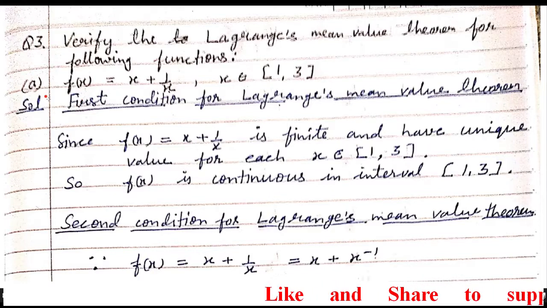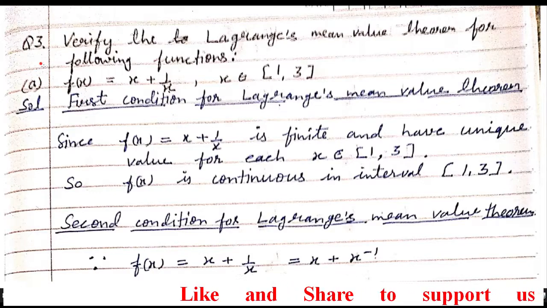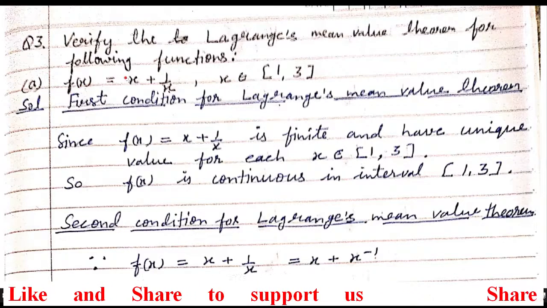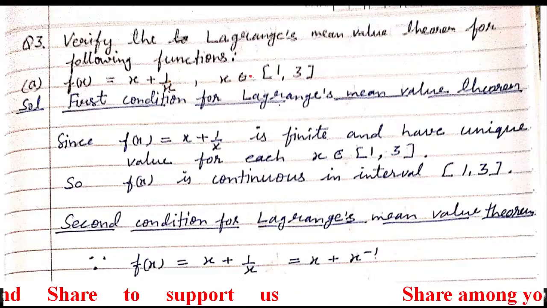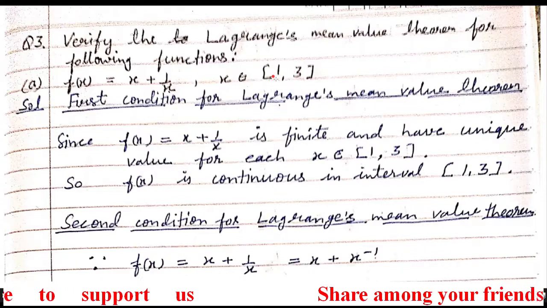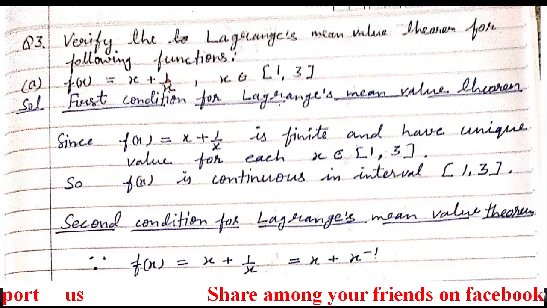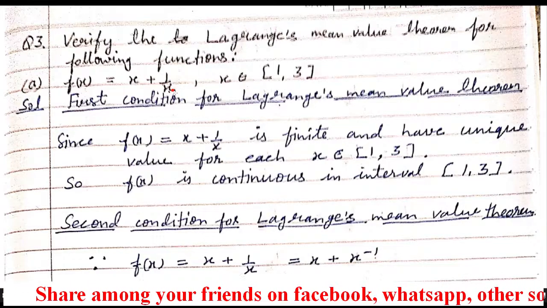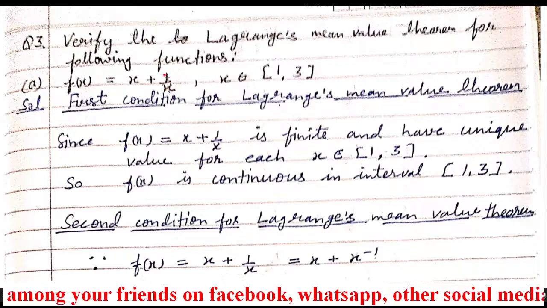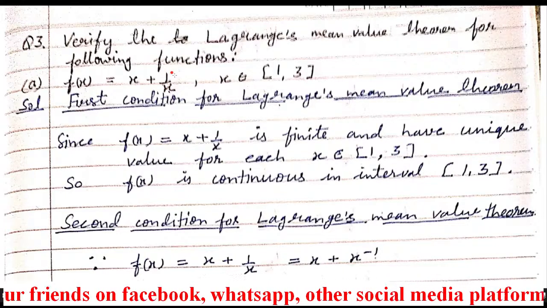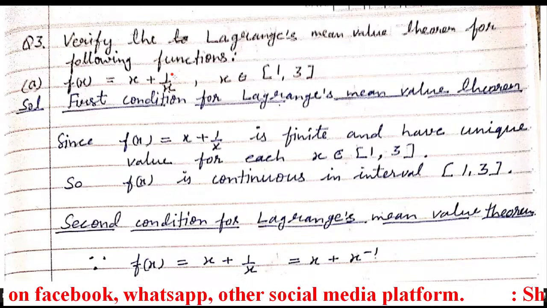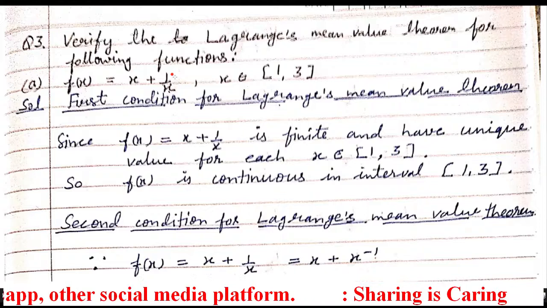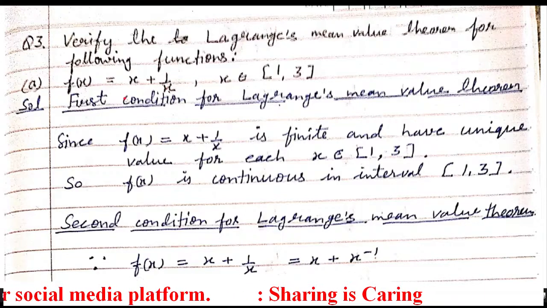Then in my next video, I will explain the remaining part of this question. So we'll understand only a part today. The given function is x + 1/x, where x belongs to the closed interval [1, 3]. Now students, here 1/x means its power is x^-1. We can write 1/x as x^-1, and you know that if a variable's power is negative, then that complete function is not going to be a polynomial. So we can't say that it's a polynomial.